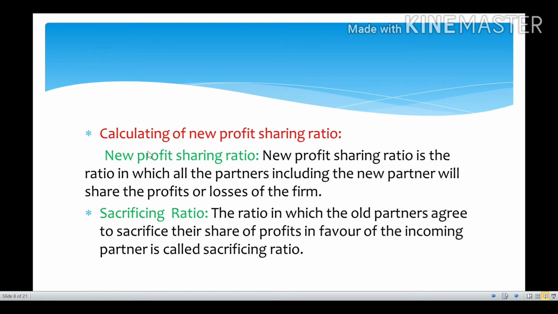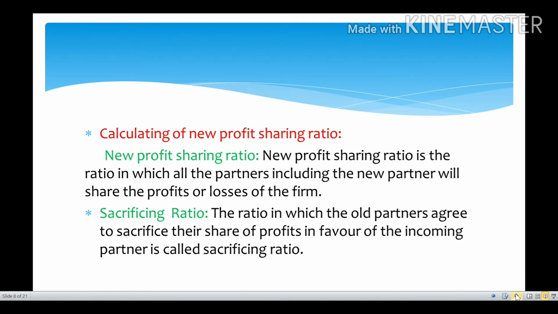So a new calculation of the new profit sharing ratio must be done. This is the first adjustment: the sacrificing ratio and then the new profit sharing ratio, which we have to calculate. This is the first adjustment we have to make whenever an admission of a partner is done in the partnership firm, or a reconstitution of the partnership firm.